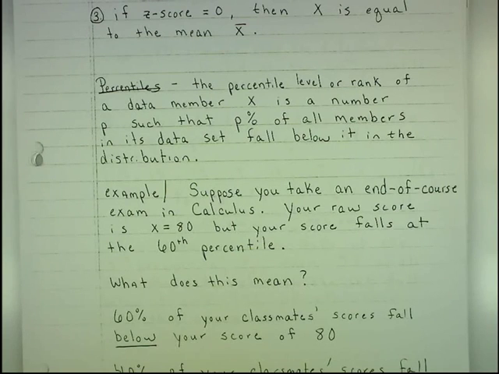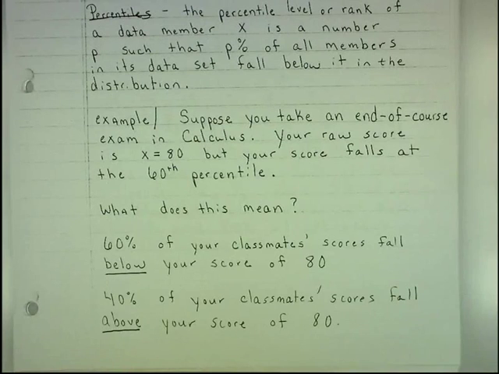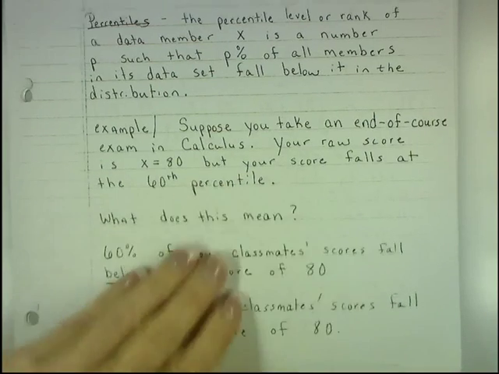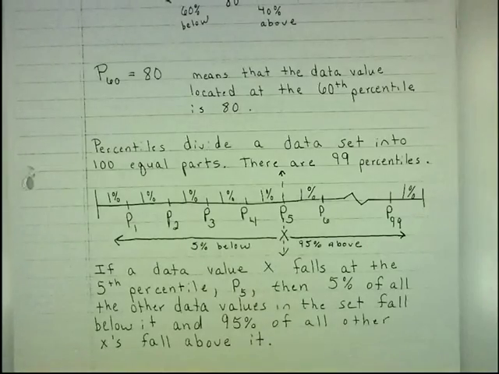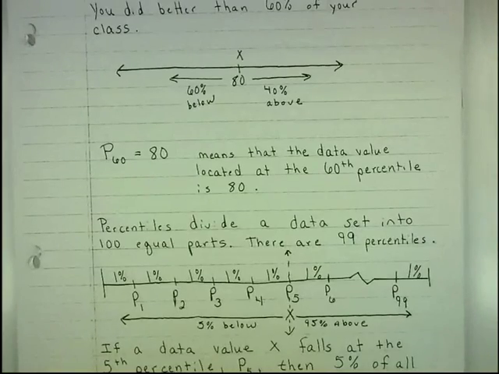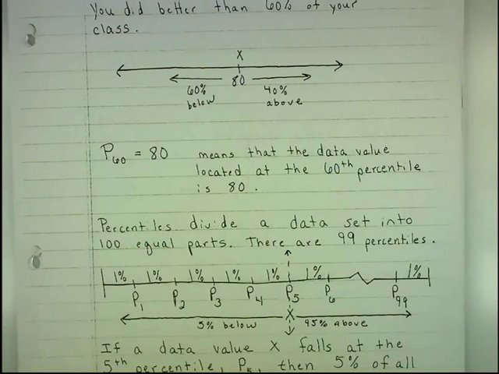What does that mean? 60% of your classmates' scores fall below your score of 80, and 40% of your classmates' scores fall above your score of 80. So you did better than 60% of your classmates, but 40% of your classmates did better than you. So that's what it means by having a score that falls at the 60th percentile. So 60% below your 80, 40% above your 80.